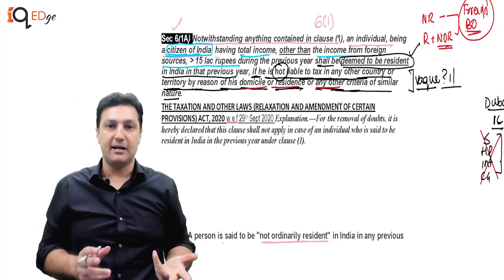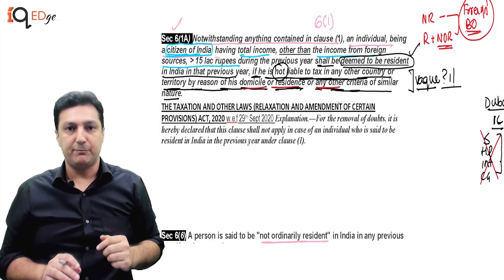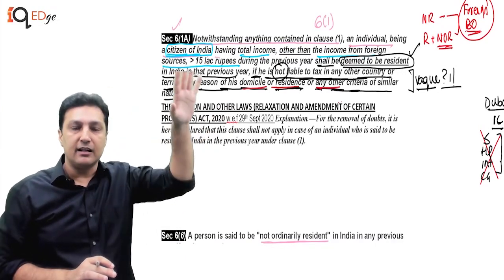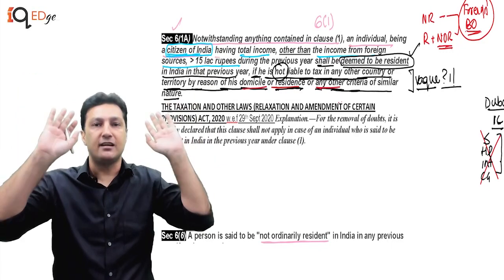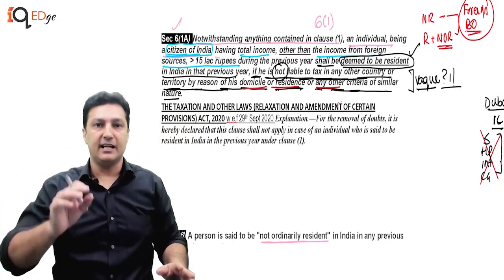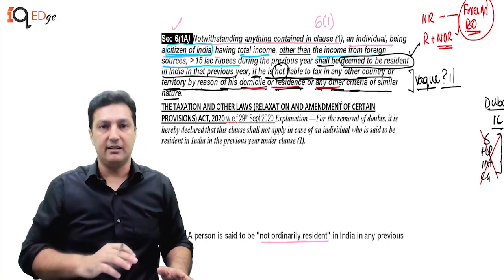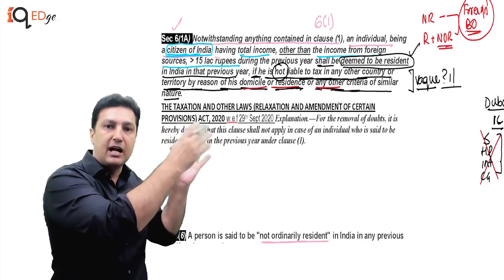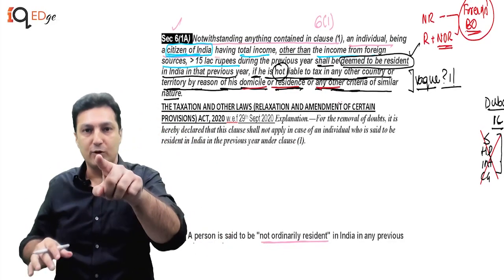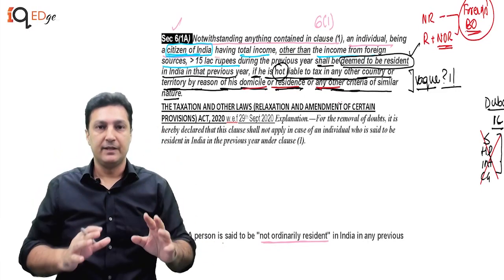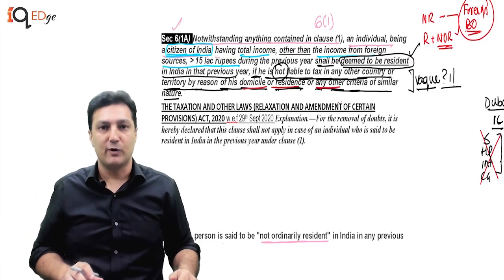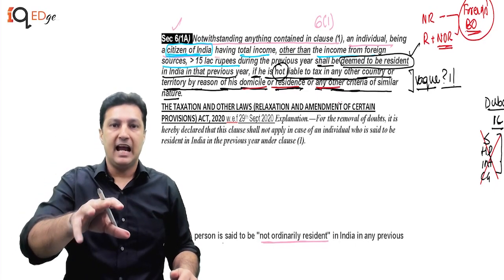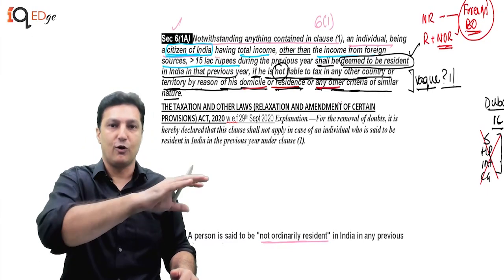Very interesting. Then whom does it apply to? So actually what they're trying to catch is people who become non-residents of India and who do not take residency in any other country, which means they're non-residents of every country in the world and they have income in India exceeding 15 lakhs. Then we make them a resident, and because of 6(6) we make them a NOR, which basically means we are only trying to catch their foreign branch income in India by this particular clause. Now I want you to absorb what we've just done, read it. Then we are going to go to analyze and do some questions to understand what the amendment has actually affected on the ground and whether, in my view, it is right or wrong.